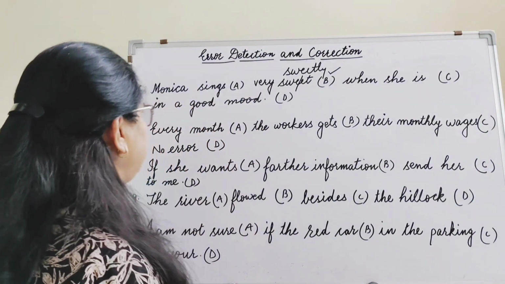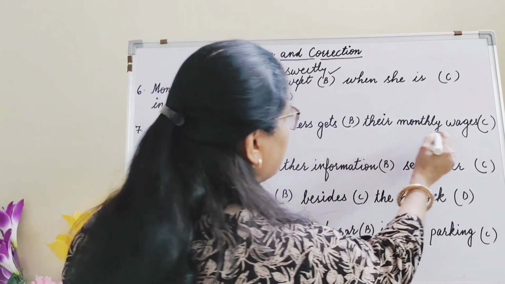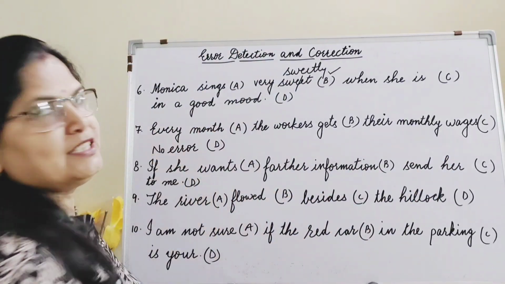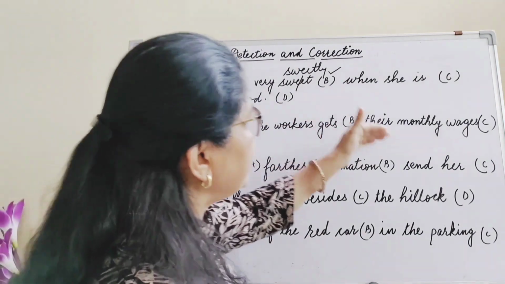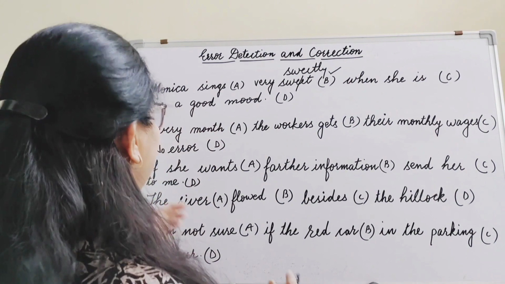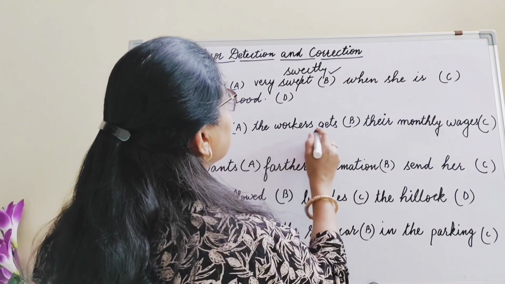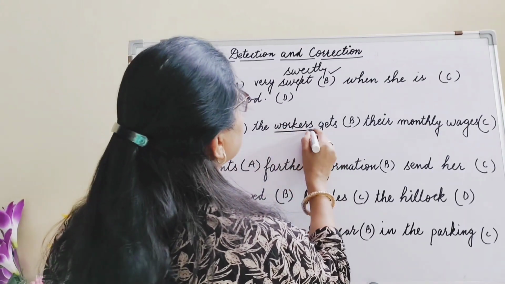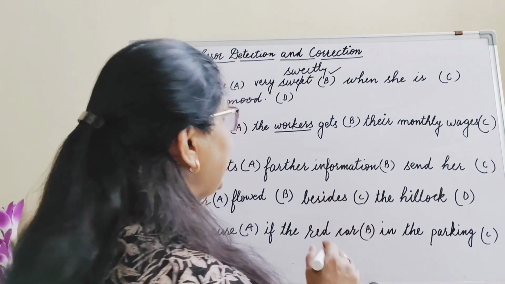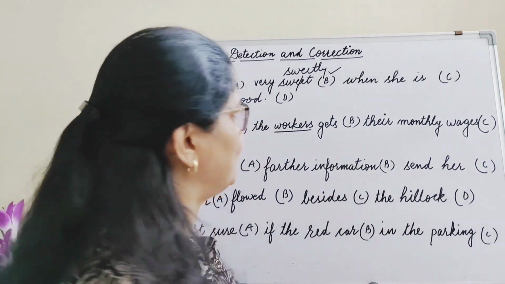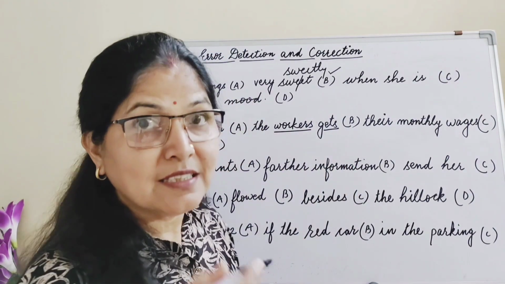Let's see number 7. Every month the workers gets their monthly wages, and then there is no error. Okay, so every month the workers gets their monthly wages. Now you see, here it's very clear. Every month, there is no mistake. The workers gets. Now you see, workers is plural form. And you all know that to make a verb singular, we add s or es. Okay, so here workers is plural, but the verb gets is singular.